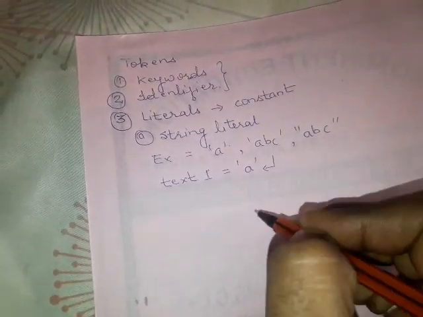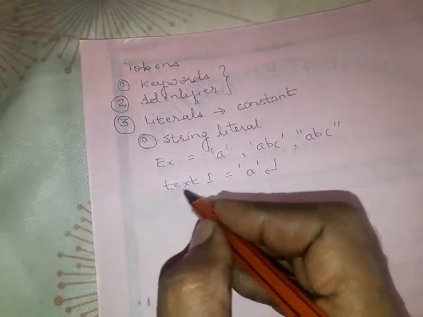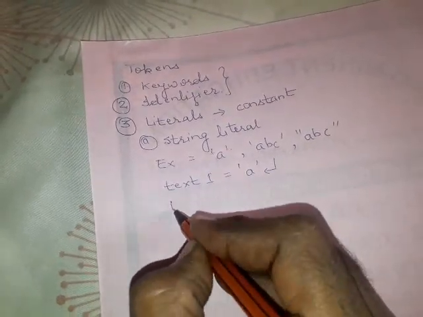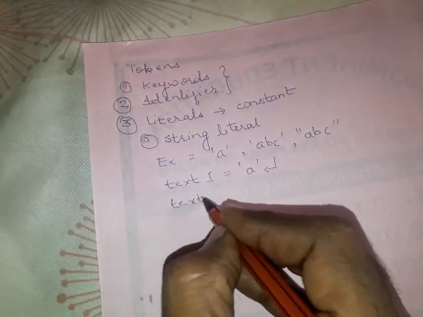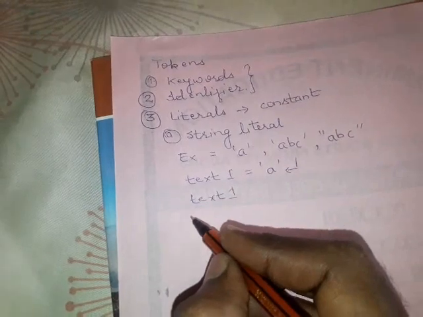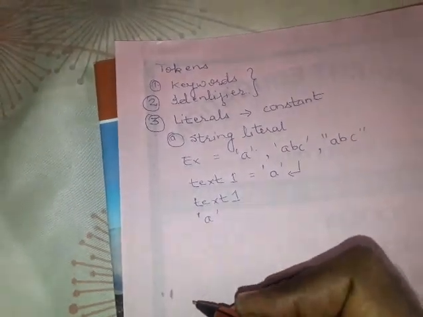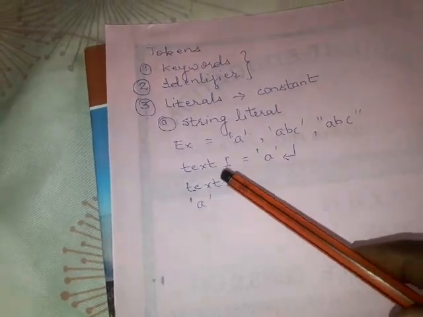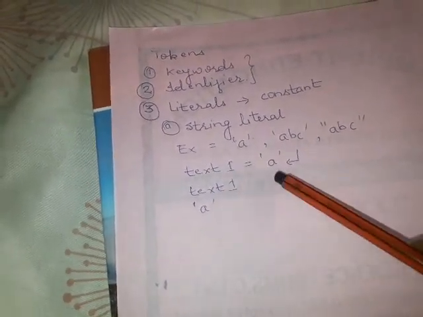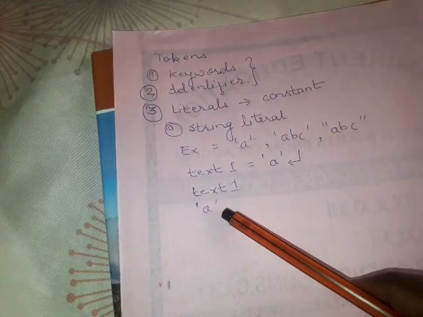Nothing is printed. If you want to print the value of text1, you have to write text1 again, and below it the output A will be given. So this is a simple initialization of a variable text1 whose value is the string literal A. When you print text1, A will be printed.